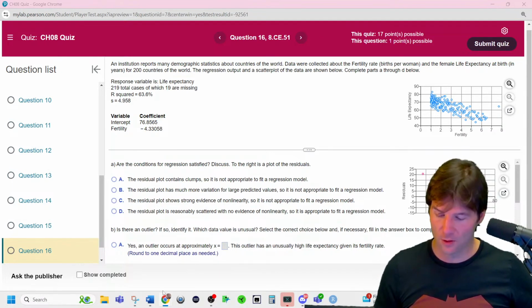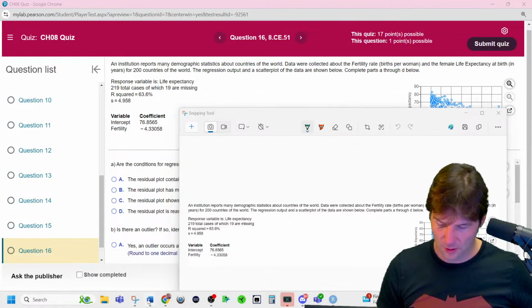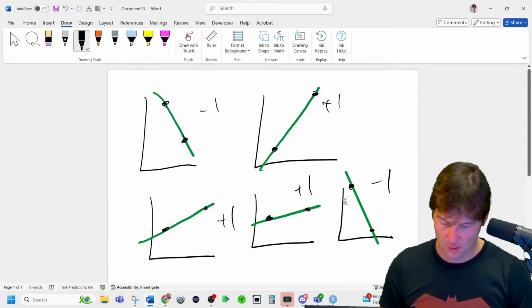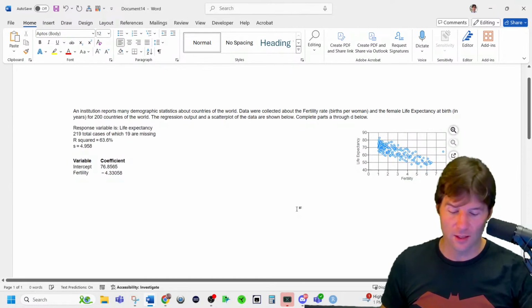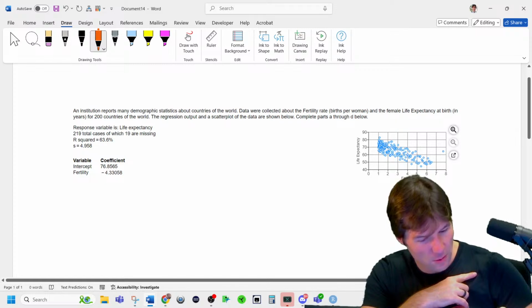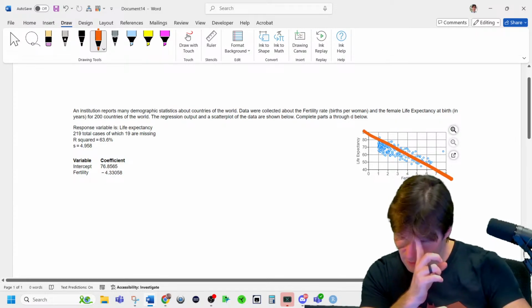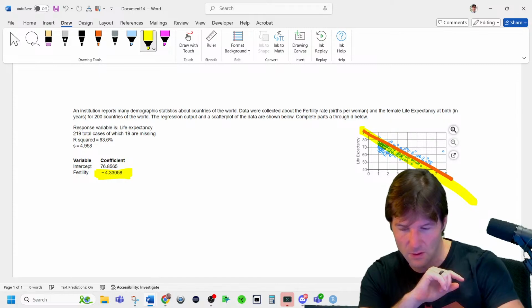Great job. And what you'll see right here is they tell you in two areas right here. So if we bring this over to a Word document, there is an outlier. And you see the model would go like this. And so that indicates negative slope there. And then this indicates negative slope there.